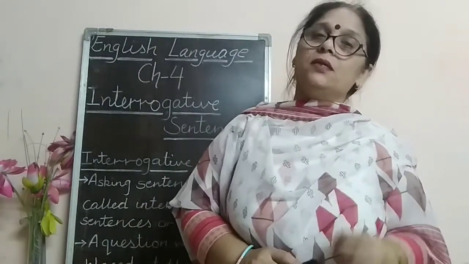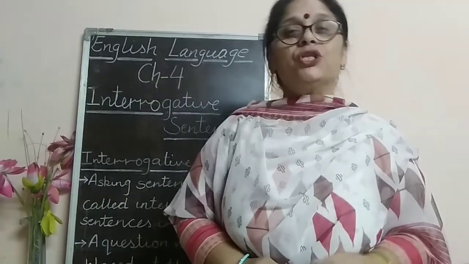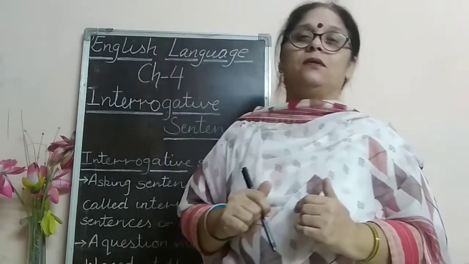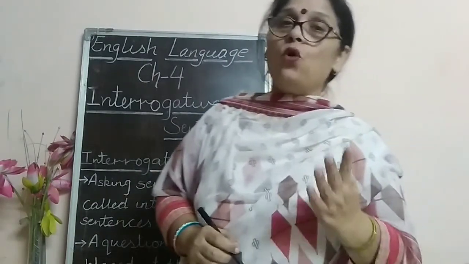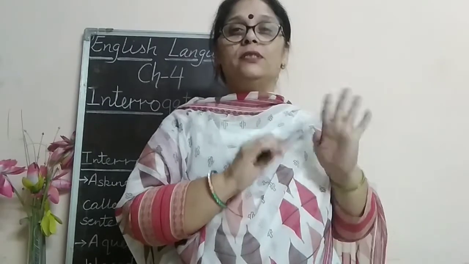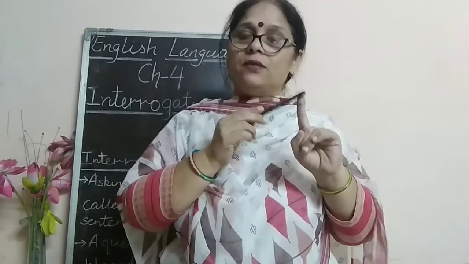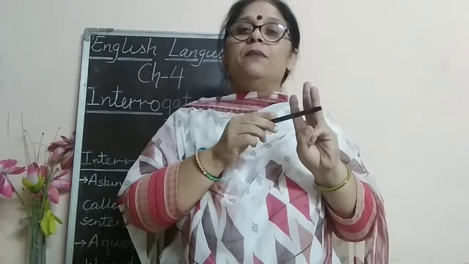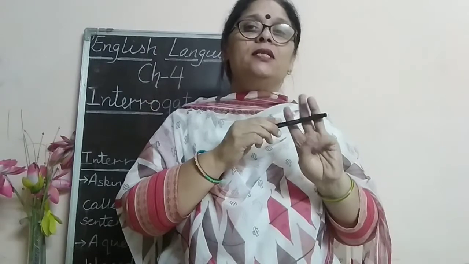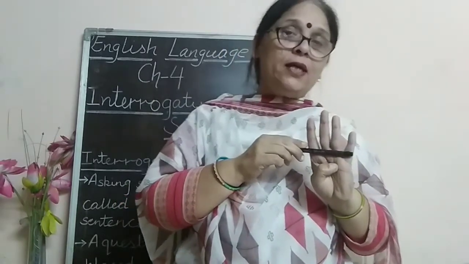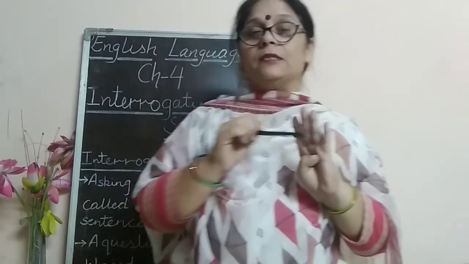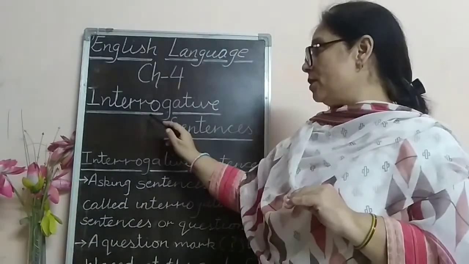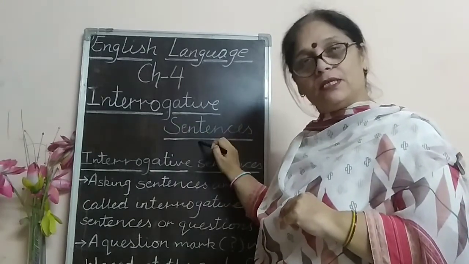A sentence is a group of words which conveys a complete meaning or sense. And it has 4 kinds. There are 4 kinds of a sentence. One is assertive sentence. Number 2 is interrogative sentences. Number 3 is exclamatory sentences. And number 4 is imperative sentences. Out of those 4 kinds, today we are going to discuss interrogative sentences.